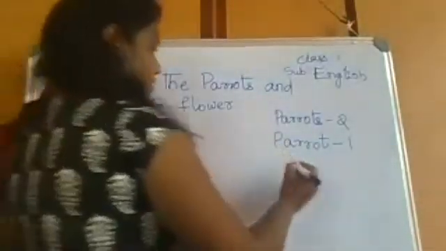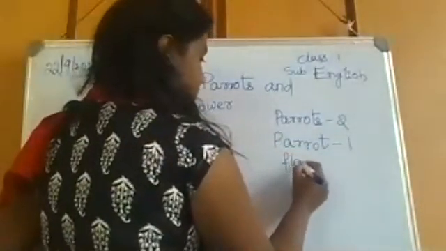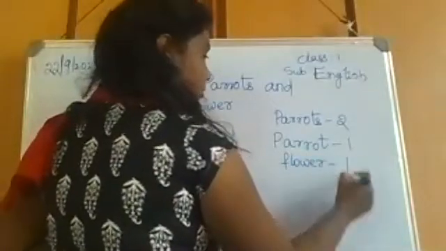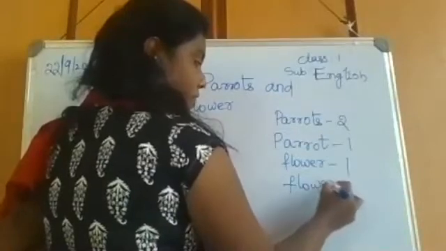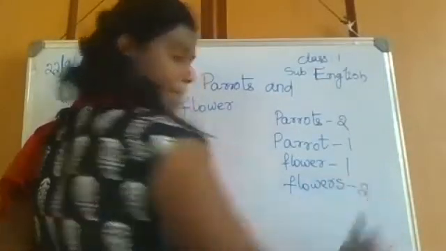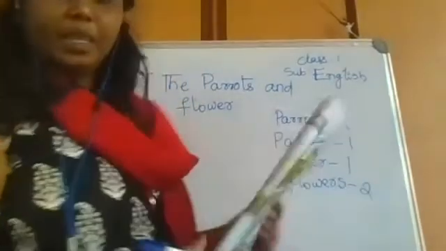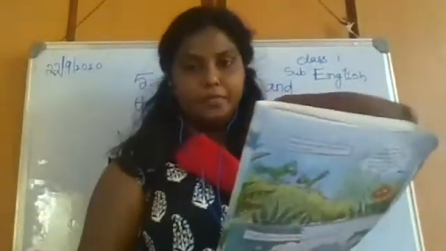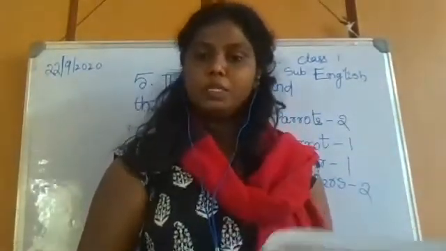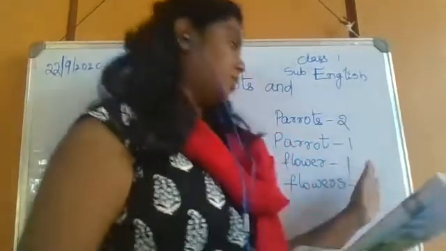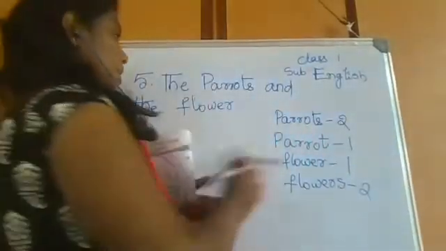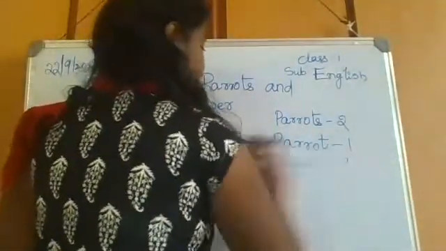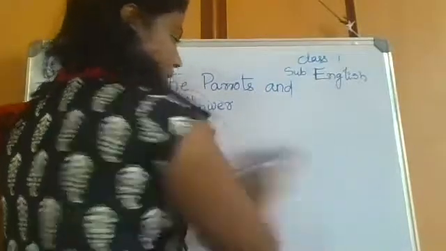And flower, one or two? Flower, one flower. If plural, it means flowers, two or more. One means we say that flower, and two or more means we say that as flowers. Okay, this is the story about parrots and flower. Okay, here we go with the story.